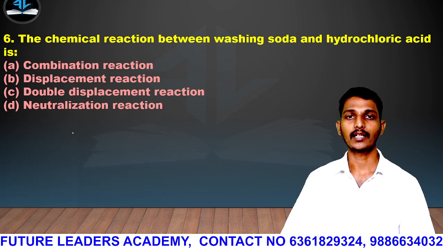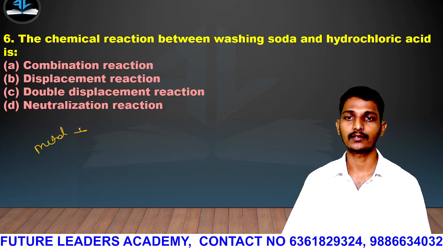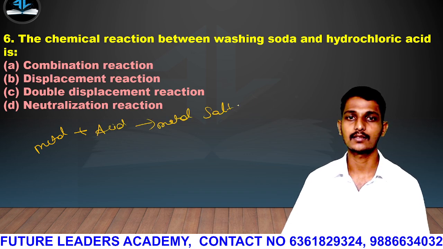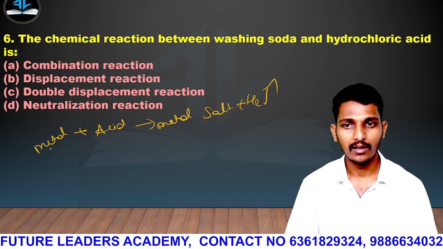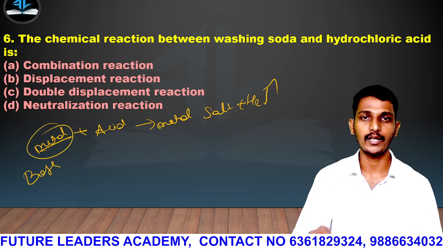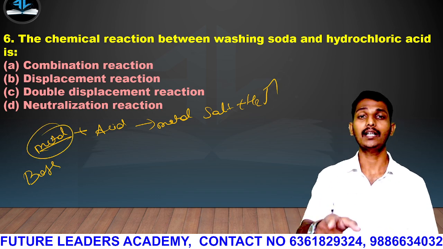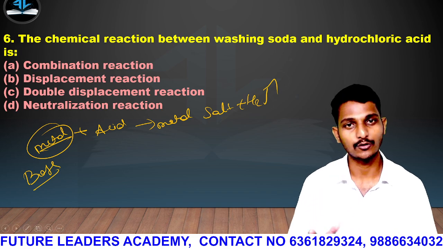Yeah. Listen guys, when metals react with acid, they give you metal salt plus H2 gas. Metals act like a base, metal carbonate acts like a base, metal bicarbonate acts like a base, okay, and bases act like a base only.